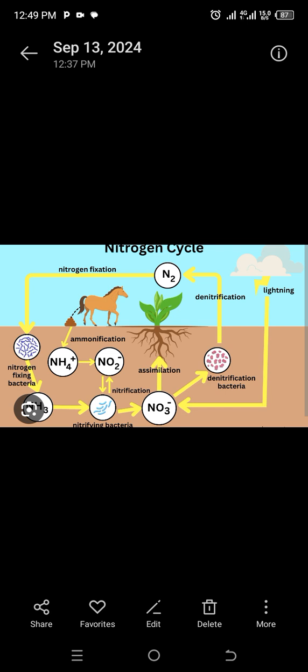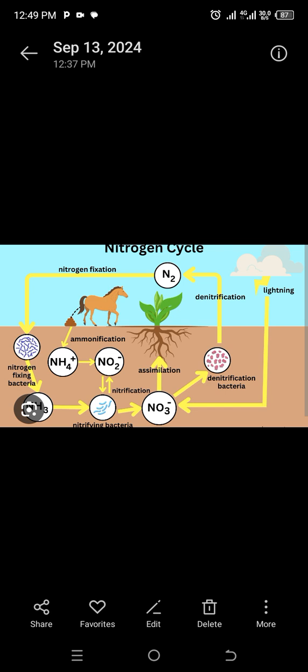Therefore, it needs to be converted into nitrates, ammonia, amino acids, and so on. The nitrates will further be converted into nitrogen gas and back to the atmosphere, where the cycle begins again.